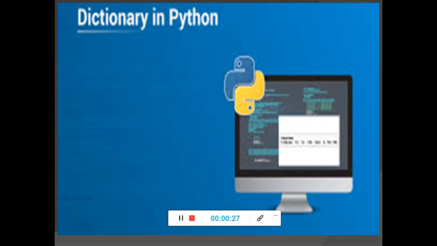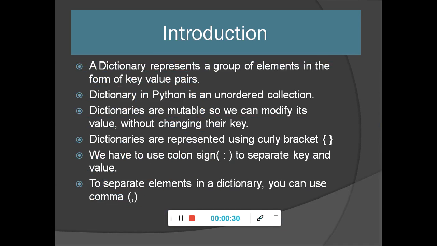Now what is a dictionary? A dictionary represents a group of elements in the form of key value pairs. In list and tuple, you were able to store a single element. Here we will store elements in the form of key value pairs.